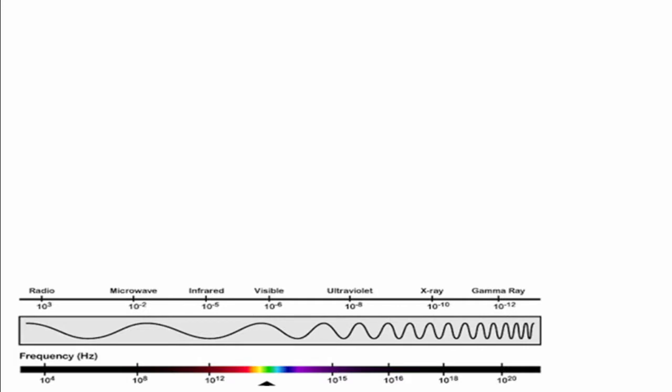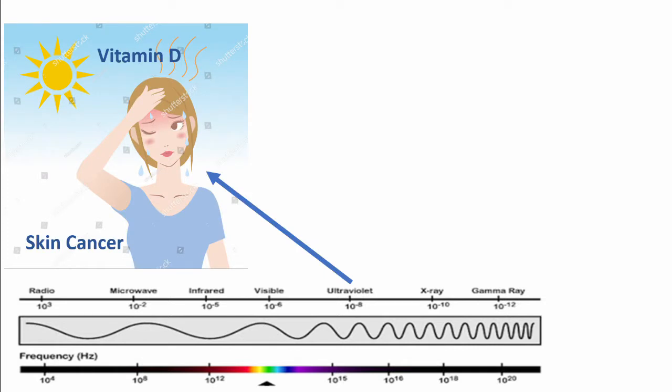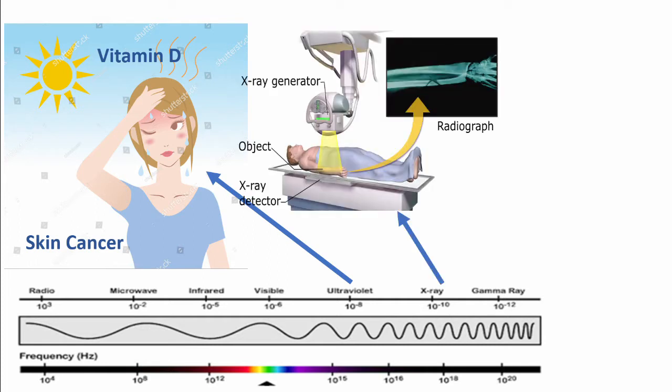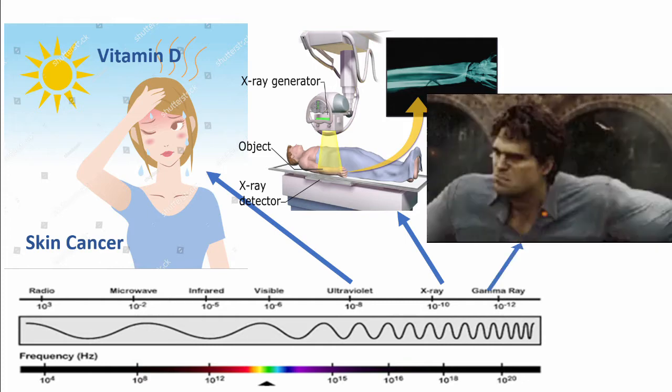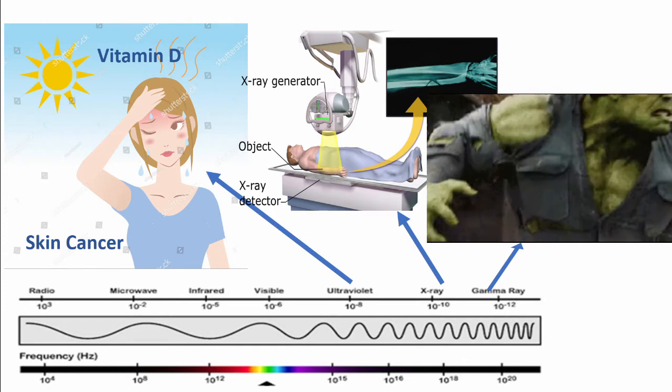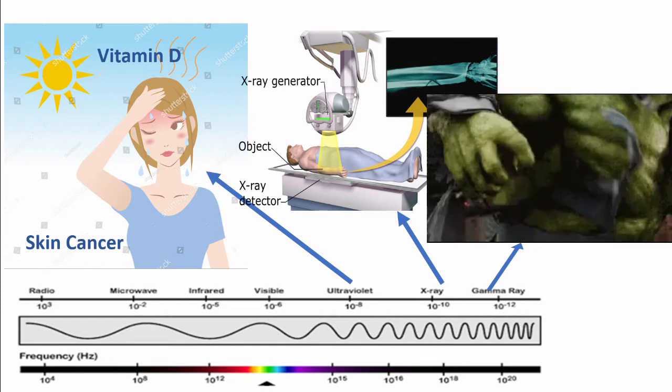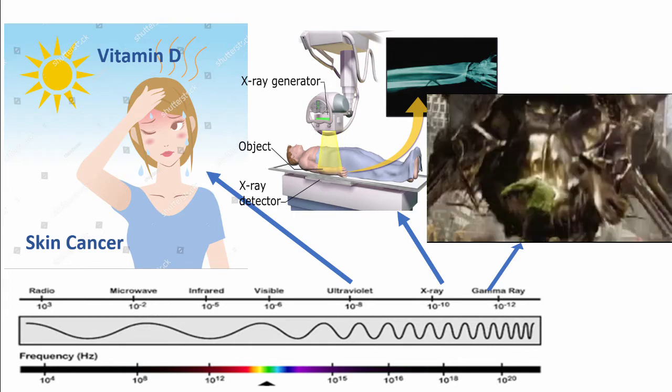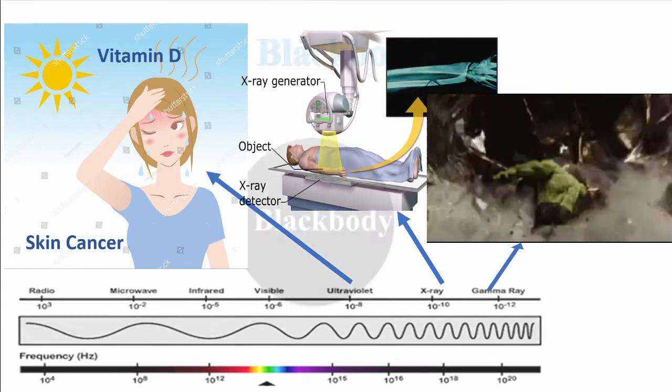Next off, we come to UV rays, which are responsible for both giving you vitamin D and skin cancer. We kind of have a love-hate relationship with the sun. Then you have the X-rays, which are used at low intensities to look inside soft materials. And finally, we come to gamma rays, which are responsible for turning Bruce Banner into the Hulk. But it doesn't really work that way in real life, so I suggest not trying that at home.